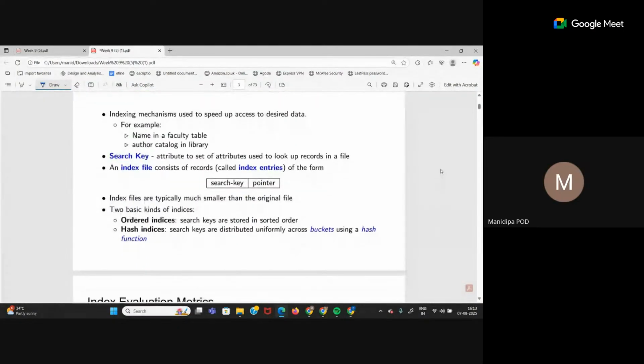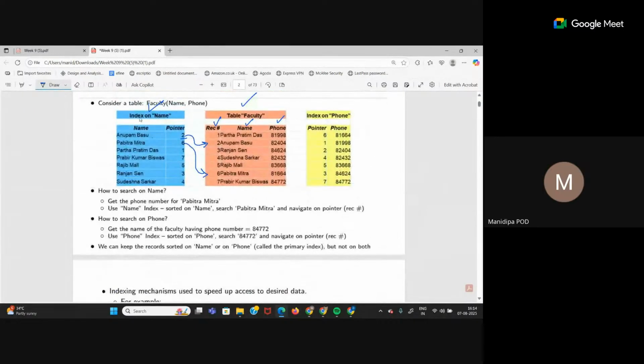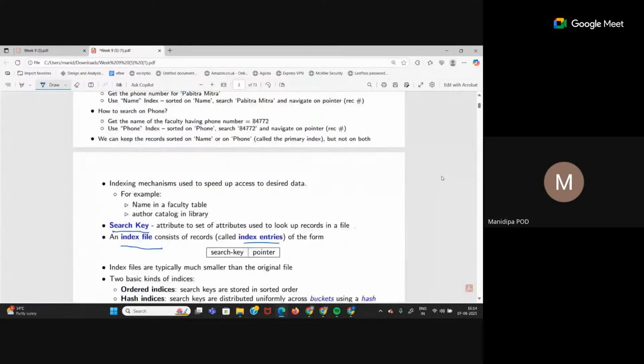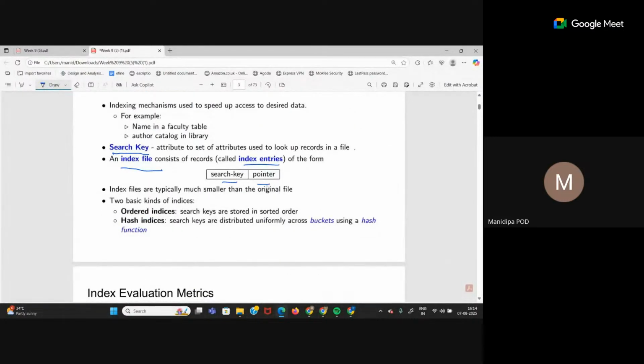Now see, search key is what? This is the key we are talking about, the attribute or set of attributes used to look up records in a file. Can be name, phone number, or a combination of any attributes. Now an index file consists of records called index entries. So this index on name is an index file. These are all records, right? Each record is of the format search key and pointer.